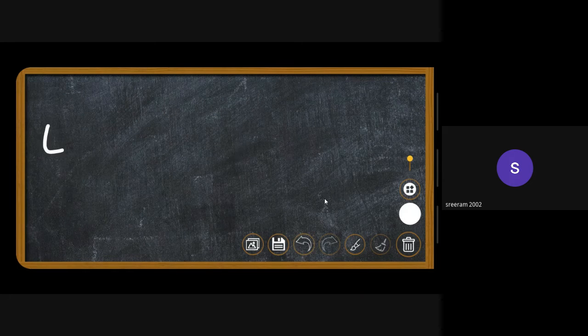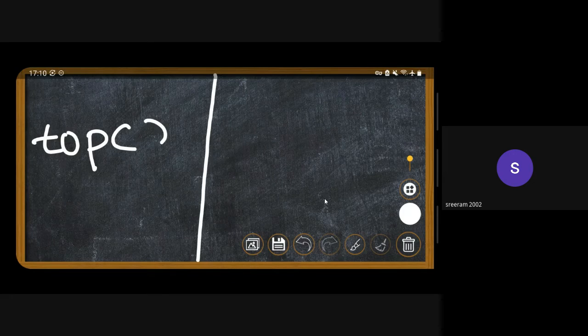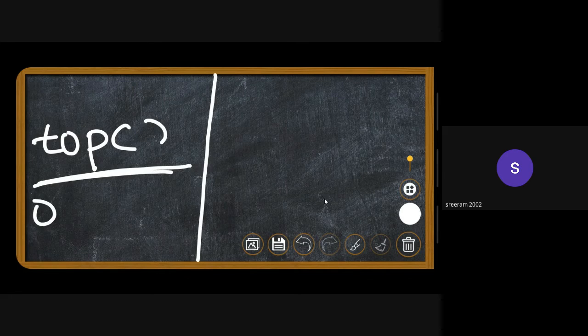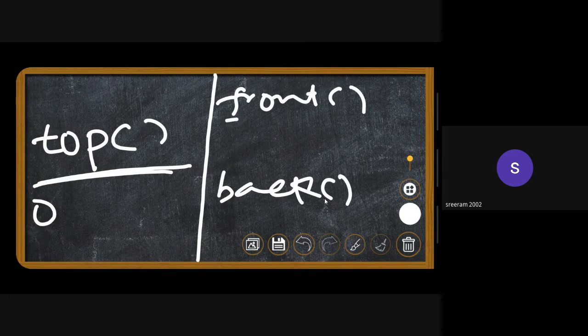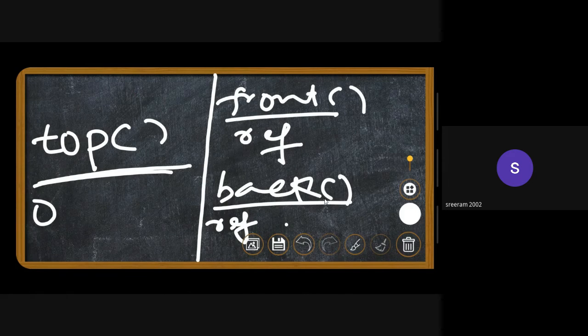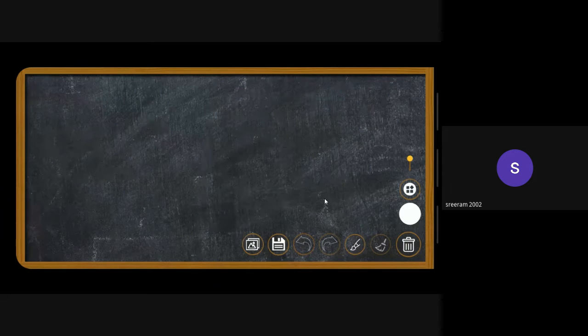All of those are similar to those that we have seen in stacks. But what about top? Top is the only end in the stack, but inside the queue we have a front end and a back end. So there will be two member functions, front and back. The front returns a reference to the first element inside the queue, and the back returns a reference to the last element inside the queue. So this is all about the operations.